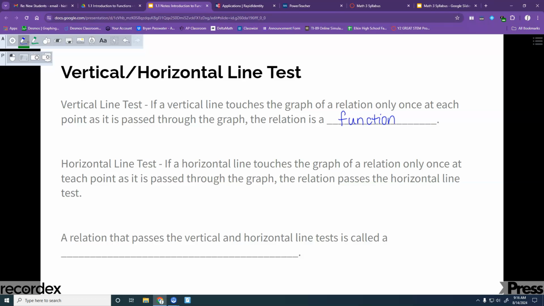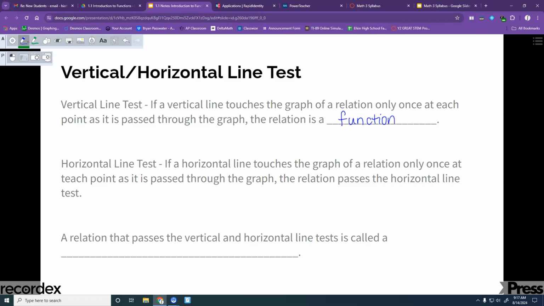So if you have a vertical line, vertical is up and down like this. If we have a vertical line and we go across the function, that line should only hit our function one time. And we're going to look at some examples here. You can also do a horizontal line test, which is the same thing. You're taking a horizontal line and you're seeing if it hits once or more than once everywhere.